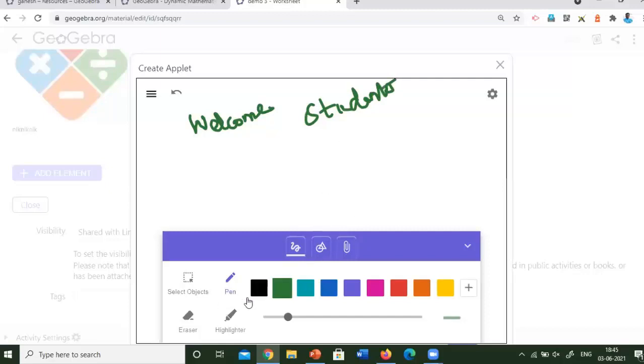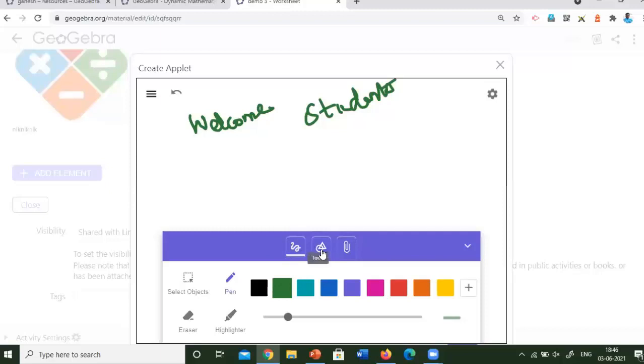Here there is an eraser option which will help, and also you can have a highlighter, and this will help to highlight anything for the students. So for online teaching, it will be helpful. The GeoGebra Classroom notes applet helps you as whiteboard software.